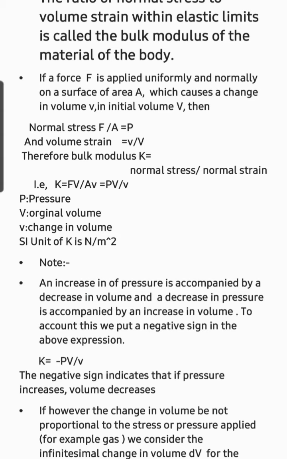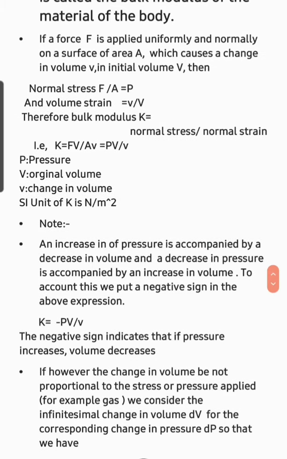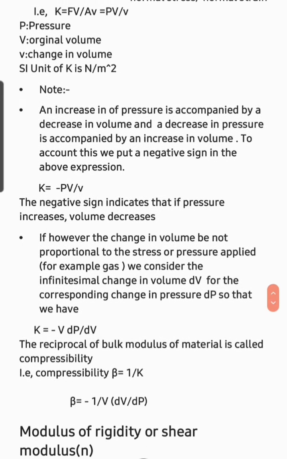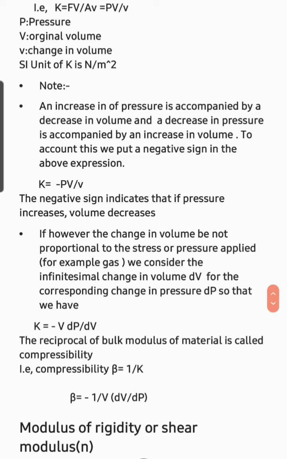The reciprocal of bulk modulus of a material is called compressibility. That is, compressibility beta is equal to 1 by K, which is equal to minus of 1 by V into dV by dP. So, next we are going to the last of our sections, modulus of rigidity or shear modulus.